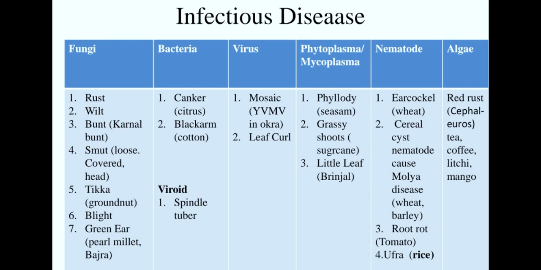Phytoplasma, which is also known as mycoplasma, causes phyllody disease in sesame, grassy shoot in sugarcane, little leaf in brinjal. Nematode, ear cockle disease in wheat. Cereal cyst nematode causes molya disease in wheat and barley. Root knot in tomato and Ufra disease in rice. Algae cause red rust, Cephaleuros species. Red rust commonly occurs in tea, coffee, lychee and mango crops.